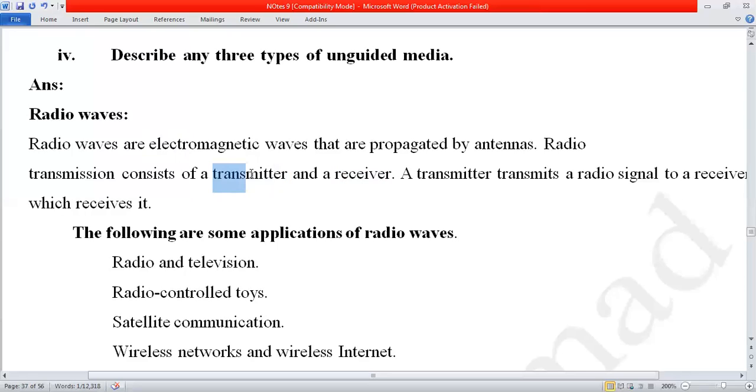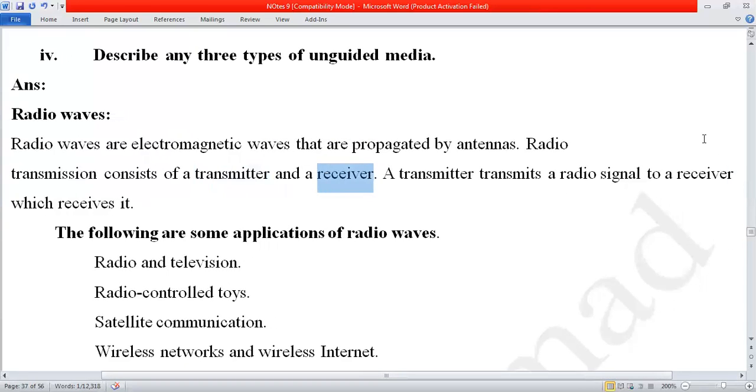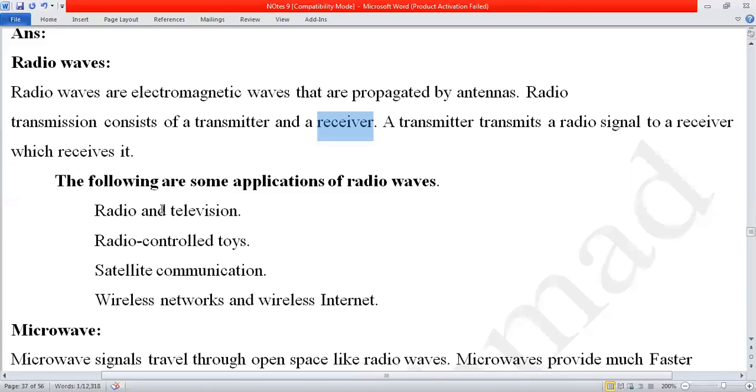So transmitter is that which transmits the signal. We can say that satellite is the transmitter. With the help of satellite, we can see the different channels on our television. A receiver is the dish antenna, which receives those signals. A transmitter transmits a radio signal to a receiver, which receives it.